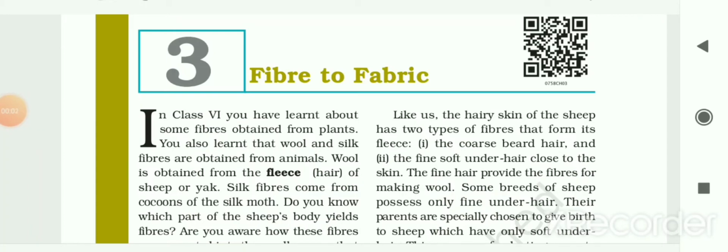Hello students, today we are going to study chapter 3 of class 7 science. The chapter name is Fiber to Fabric. So let's start with the chapter.